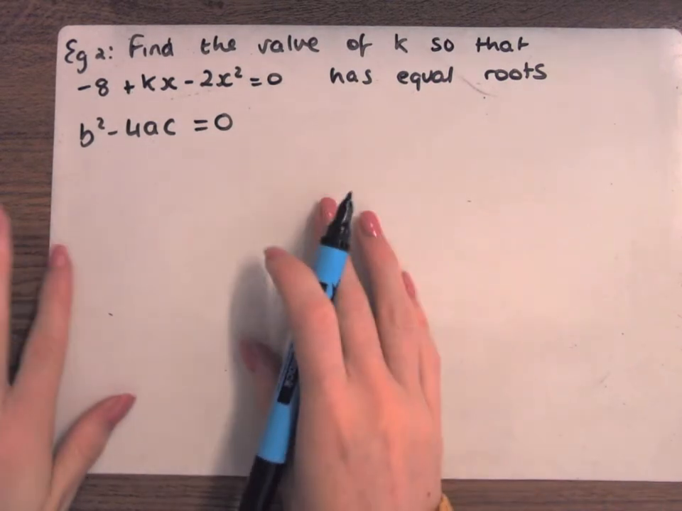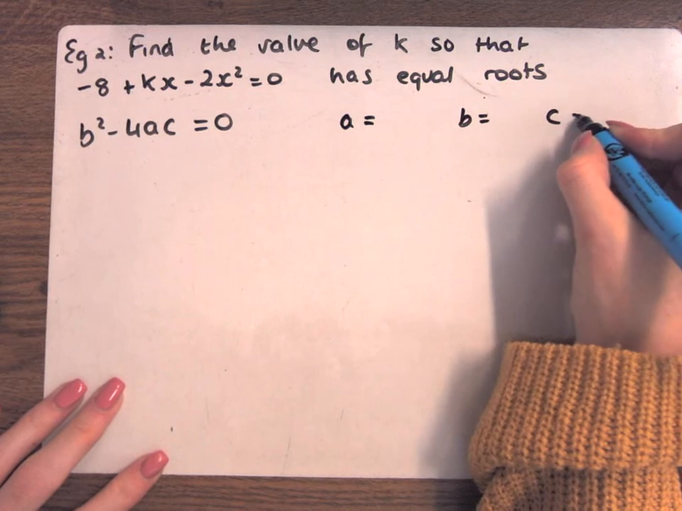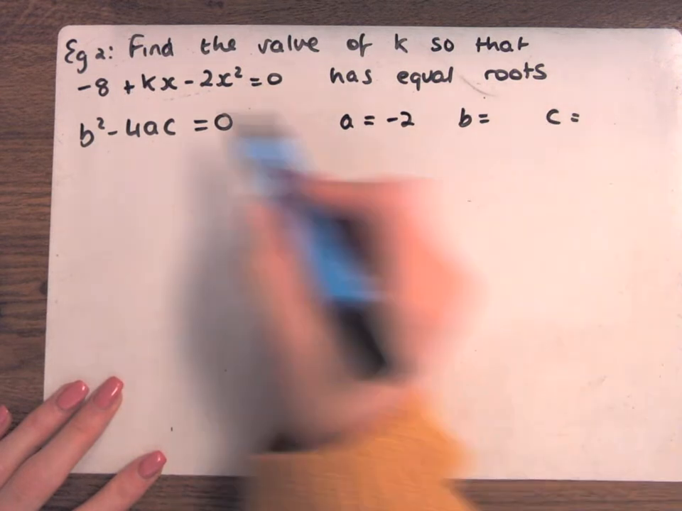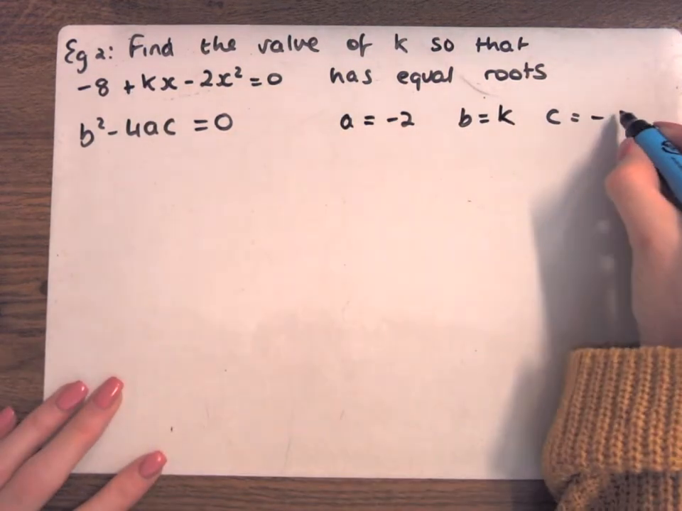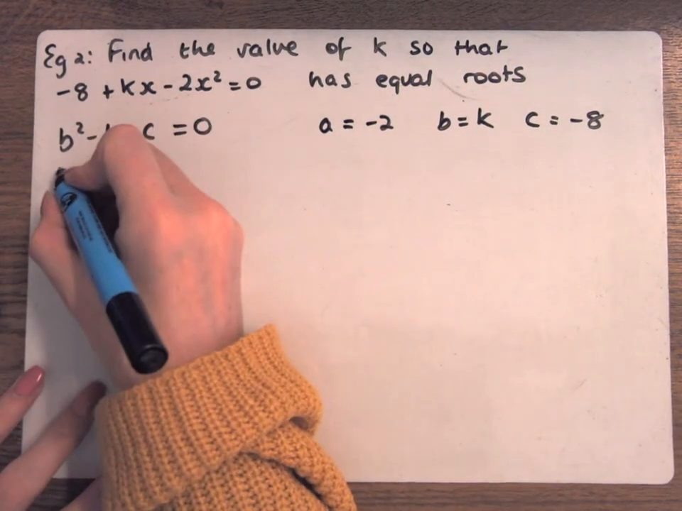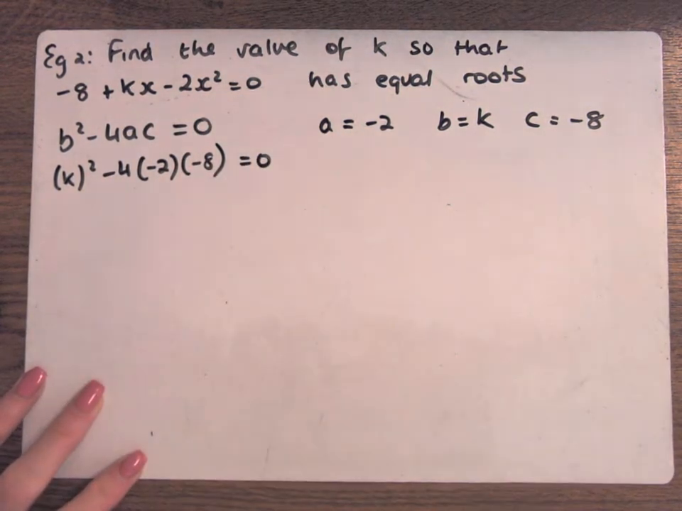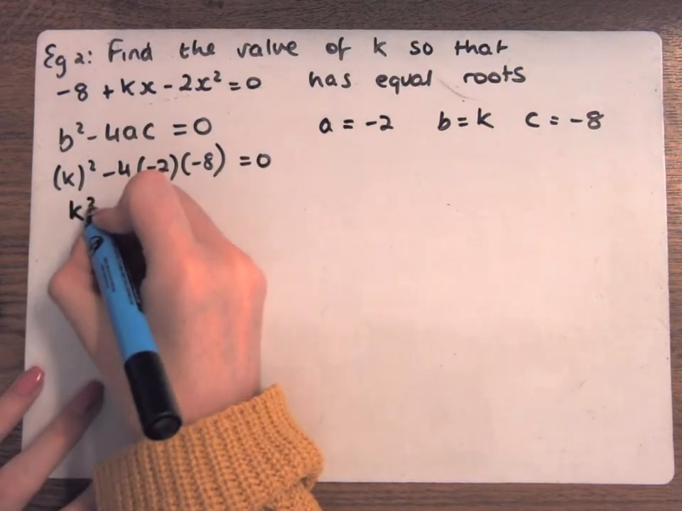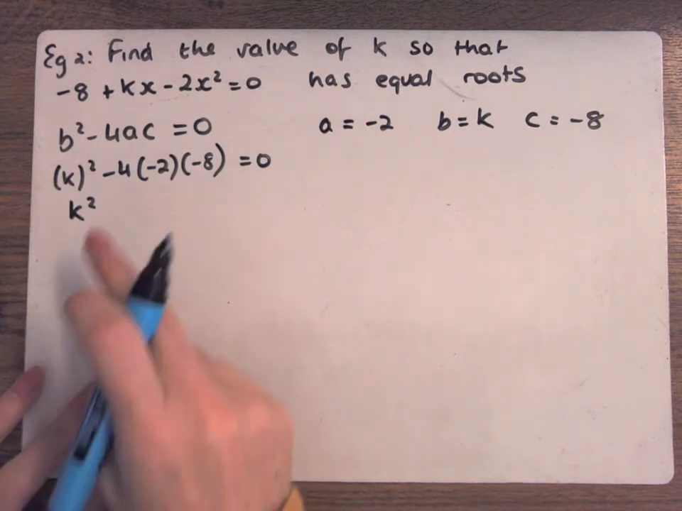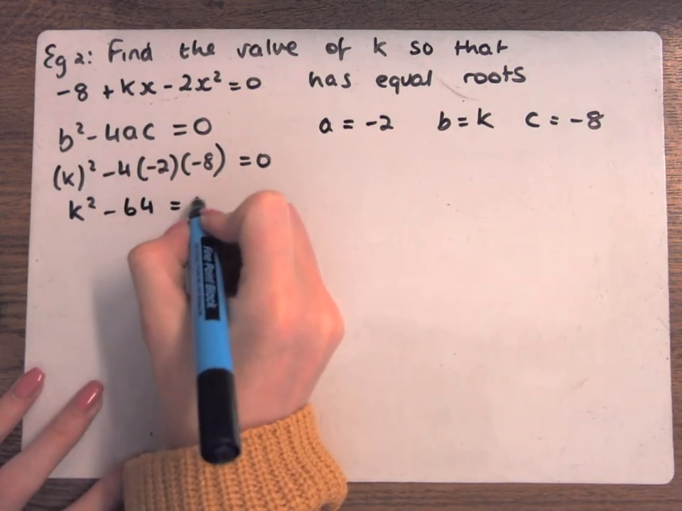Now, we need to fill in. In this case, what's your a, your b, and your c? a is the number with the x squared, minus 2. b is k, and c is minus 8. So you fill that in: b squared minus 4ac equals 0. Minus 4 by minus 2 is 8. 8 by minus 8 is minus 64 equals 0.